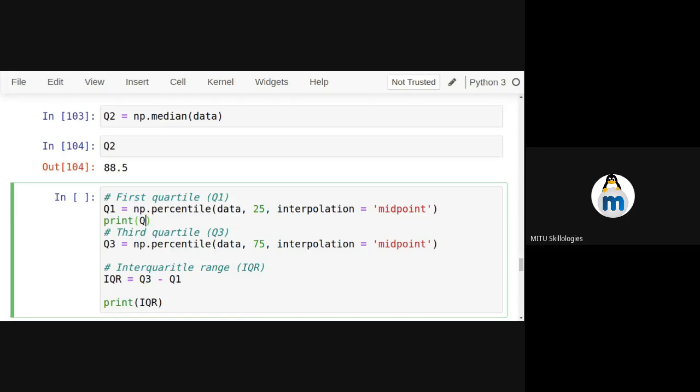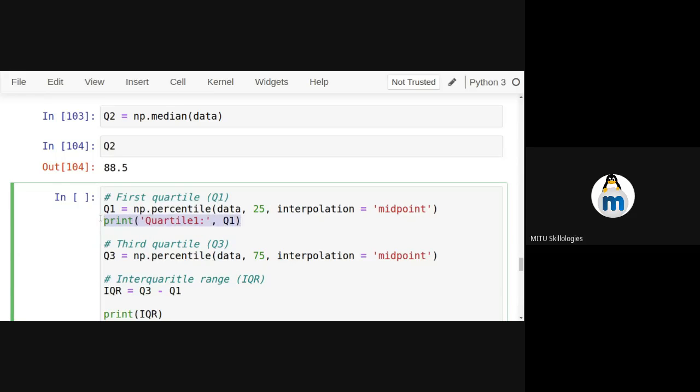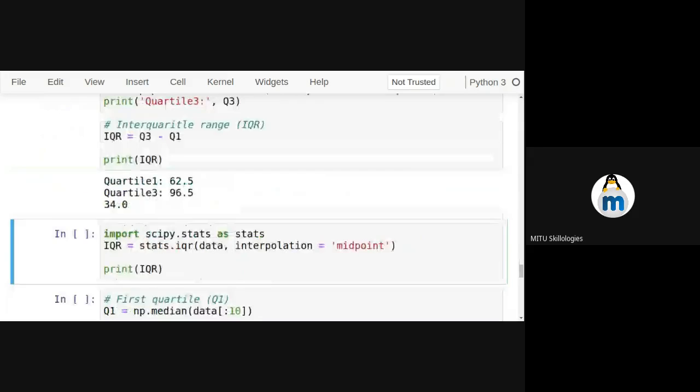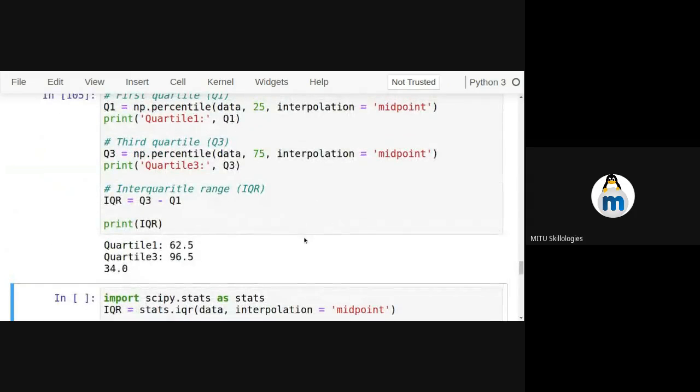So print quartile 1, which is Q1, quartile 3, which is Q3, and the interquartile range also. Now check it. We got the values. Quartile 1 is 62.5.